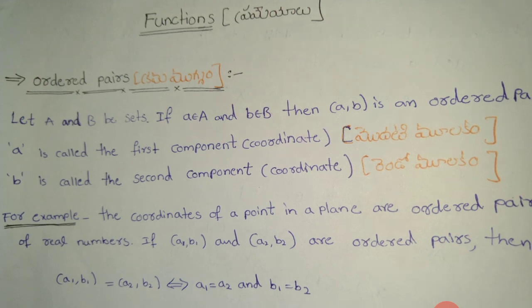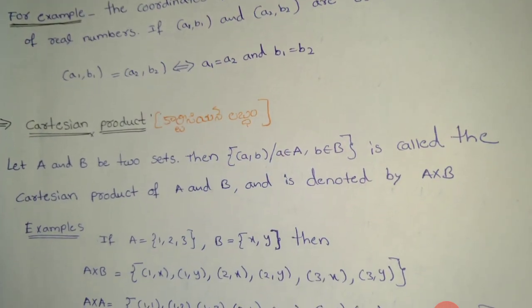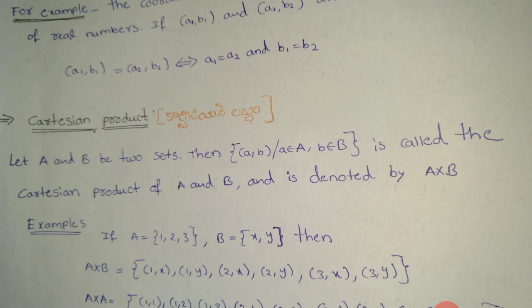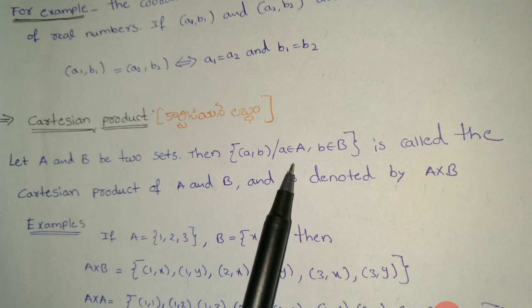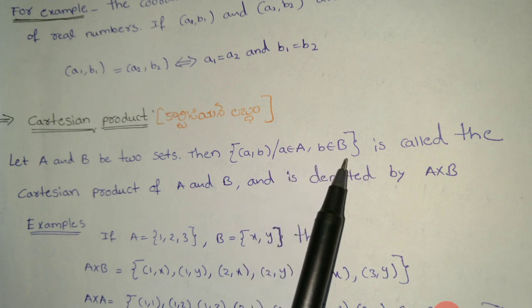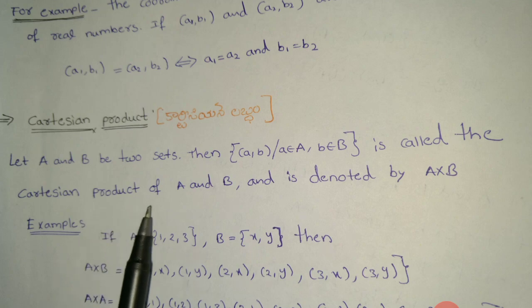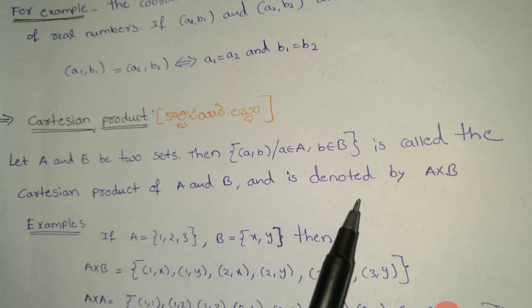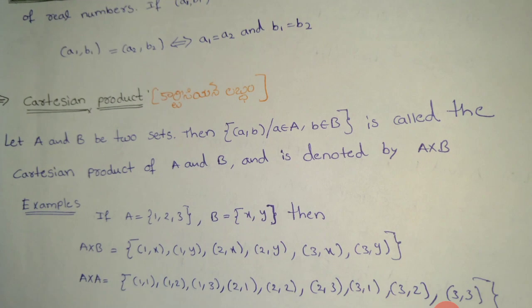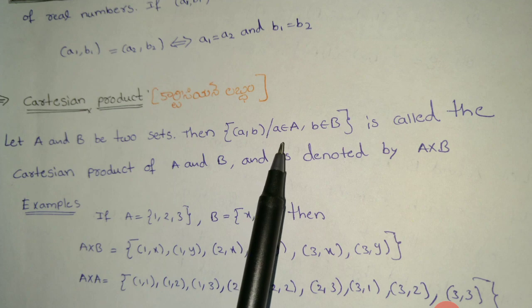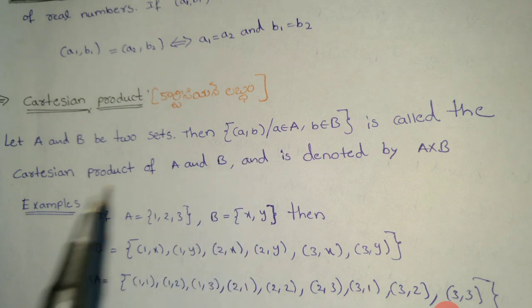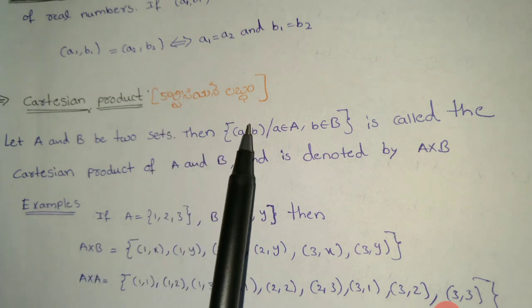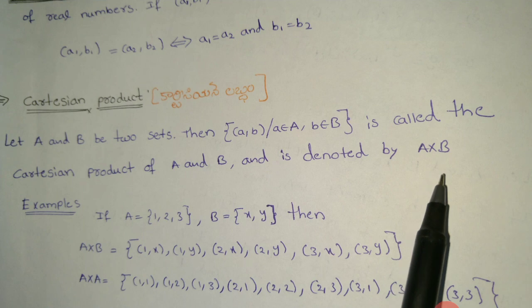Next one is Cartesian product. Cartesian లబ్దం. Let capital A and capital B be two sets, then the set of (a, b) such that small a belongs to capital A, small b belongs to capital B is called the Cartesian product of A and B and is denoted by A cross B. A, B లు రెండు సమితులై set of (a, b) such that a belongs to capital A, b belongs to capital B అయితే ఈ సెట్ని కార్టీషియన్ లబ్దం అంటారు. దీన్ని A క్రాస్ B తో సూచిస్తారు.